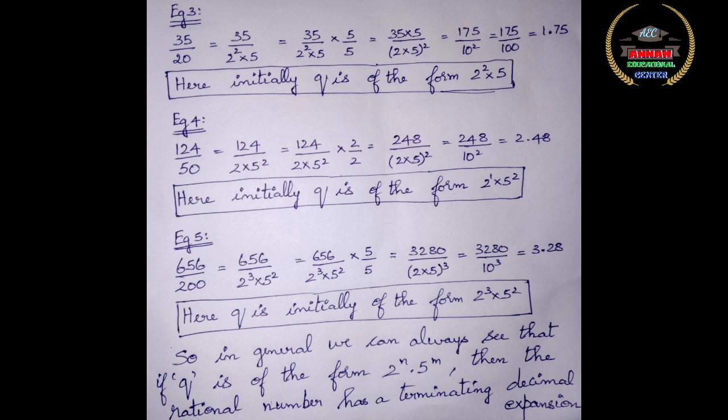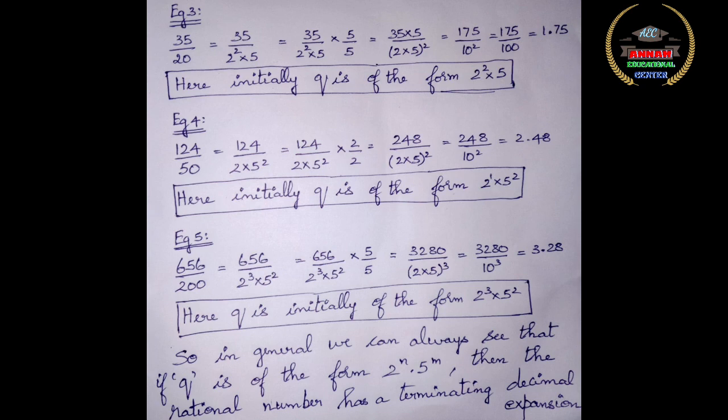So always we can conclude that any terminating decimal expansion will have only prime factors 2 and 5 in its denominator. That is, any rational number can be written in the form p by q, and when you factorize that q value, you will have only factors of 2 or factors of 5 or both factors of 2 and 5.